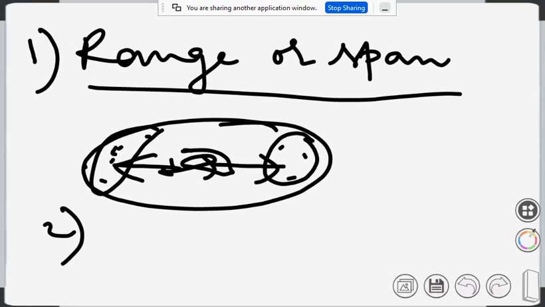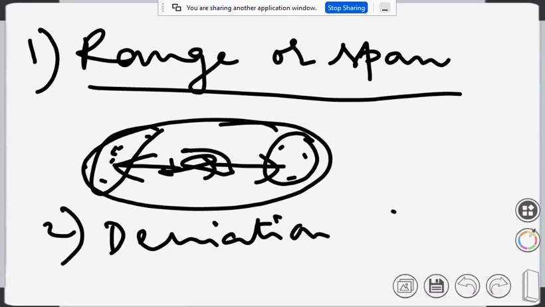We can talk about deviation from a particular value, a constant term a.